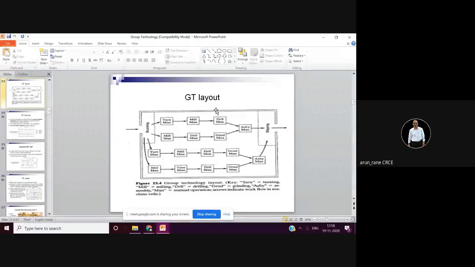You are grouping the components, and for that particular component you have a particular layout. Like say this is a layout for product A, this is a layout for product B. So product A will flow in this layout only.